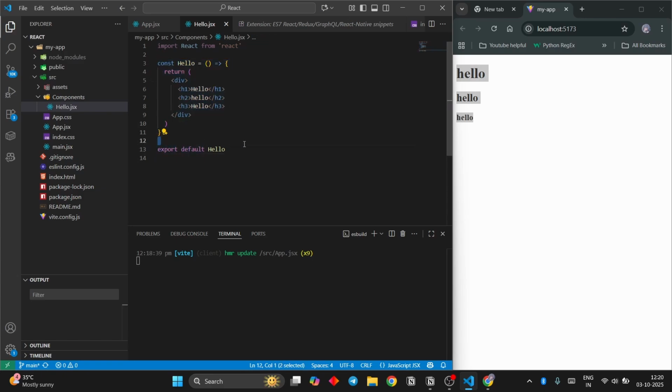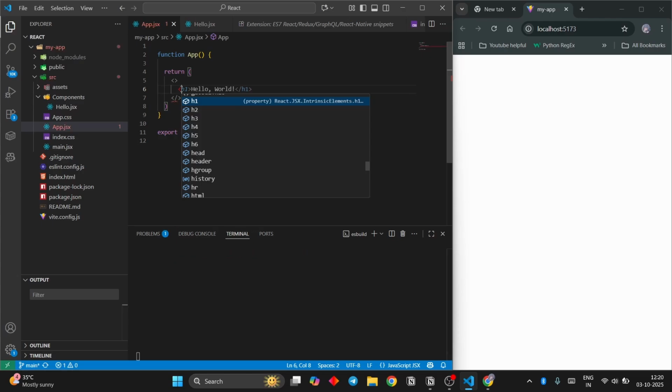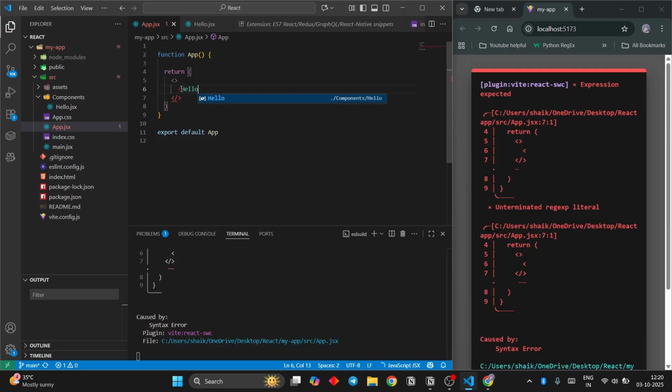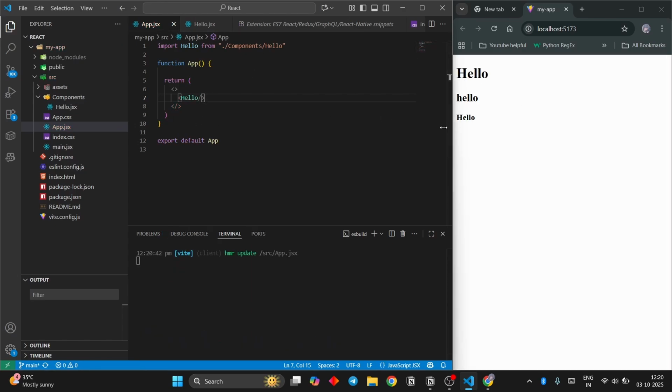So if it's getting exported, we can import it somewhere, correct? So that's what we're gonna do. I'm gonna remove this. I'm gonna open angular bracket, write hello, because that is the name of our component. And then as you can see, we have from components folder, we have a hello component. So I'm going to click on that and that is getting imported and I'm going to self end this tag. As you can see, we have hello, hello, hello.